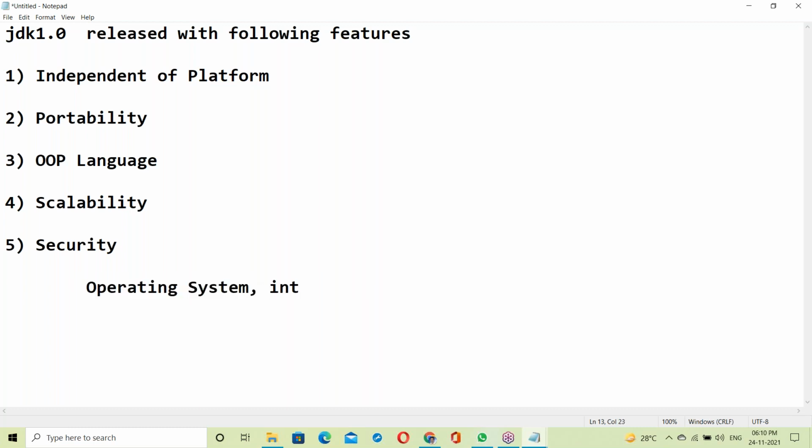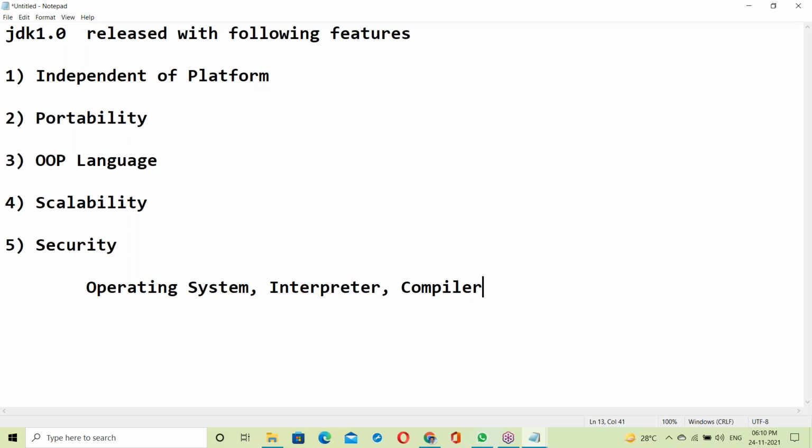Next, interpreter knowledge. Next, compiler knowledge, about interpreter and compiler. Is Java based on an interpreter or a compiler? That knowledge.